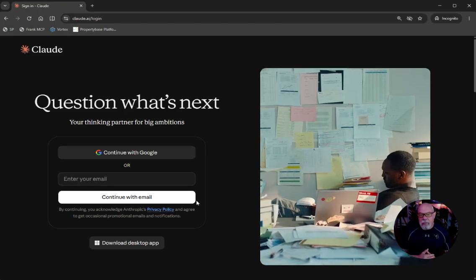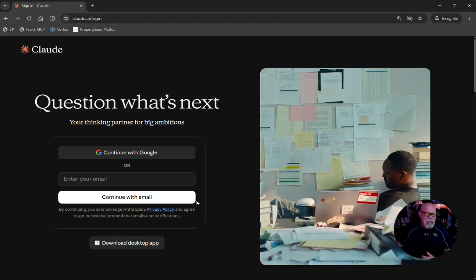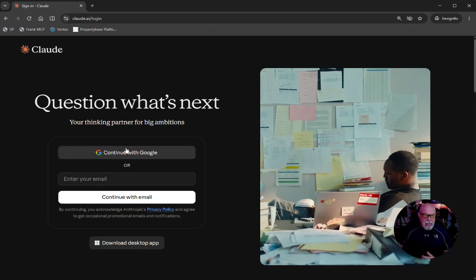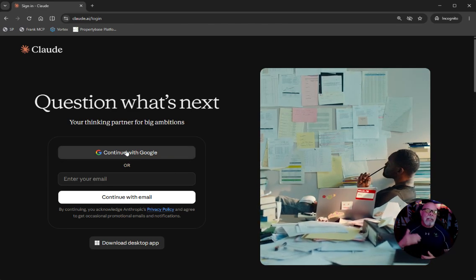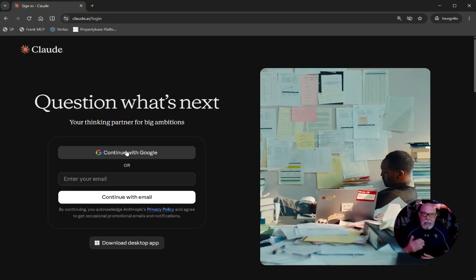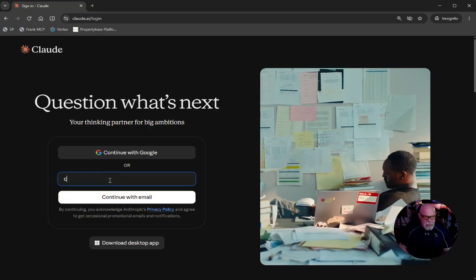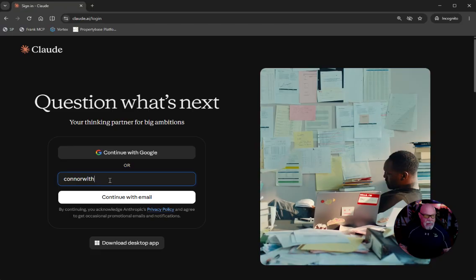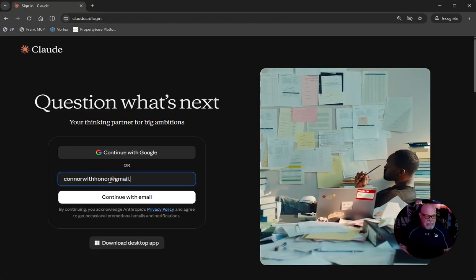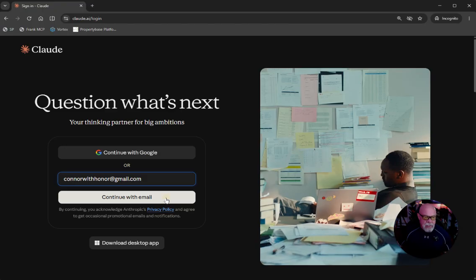So once you get on here, there's a couple different things you can do. Now, if you already have a Gmail address and you don't mind, and I don't really see the danger in anything, you can connect with Google, then it will connect through your email address. Here is another way to connect through email. So I'm going to use another email address, connorwithhonor@gmail.com. So we'll use this one.